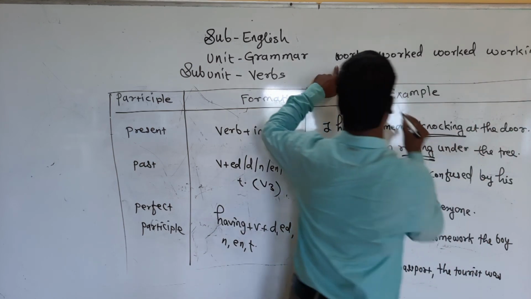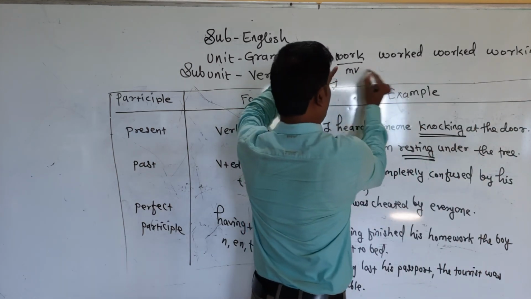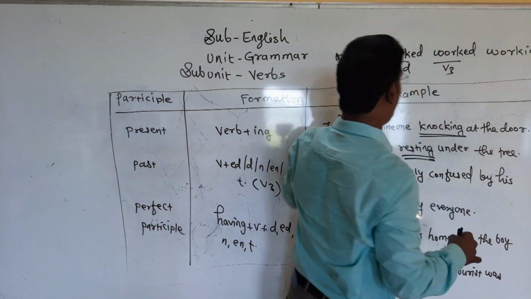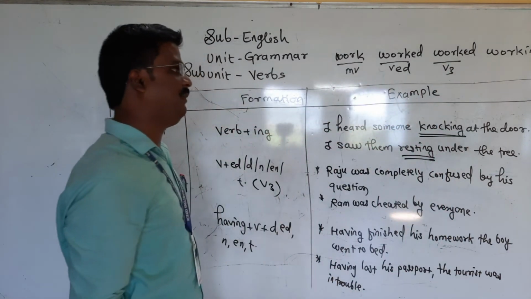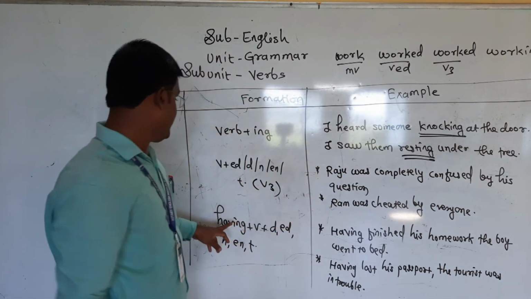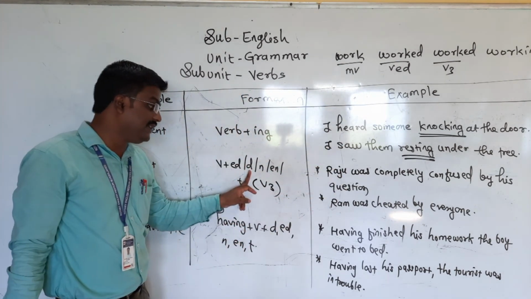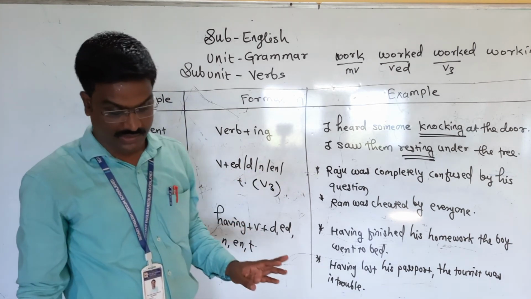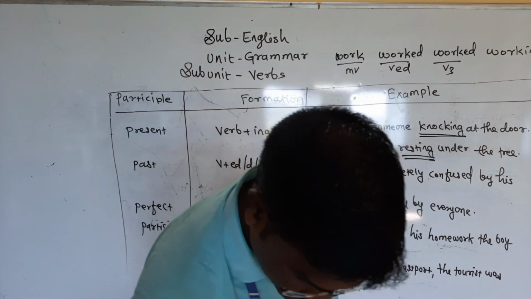Friends, here the first is the main verb, then the past form, and the third is V3, called the past participle form of the verb.